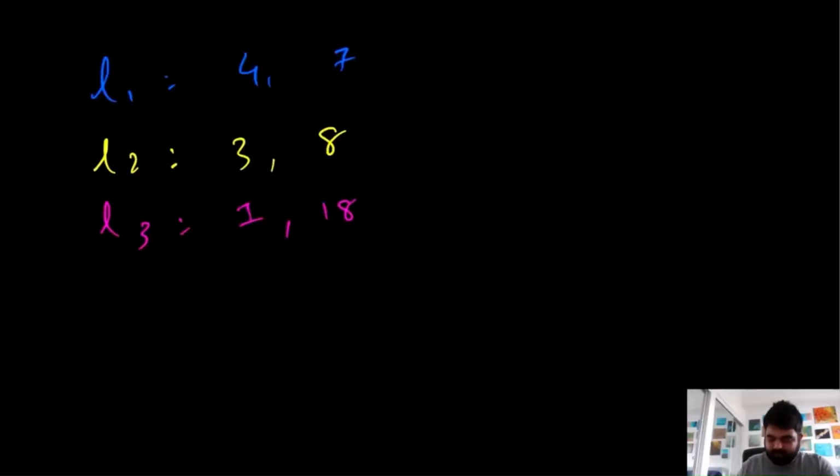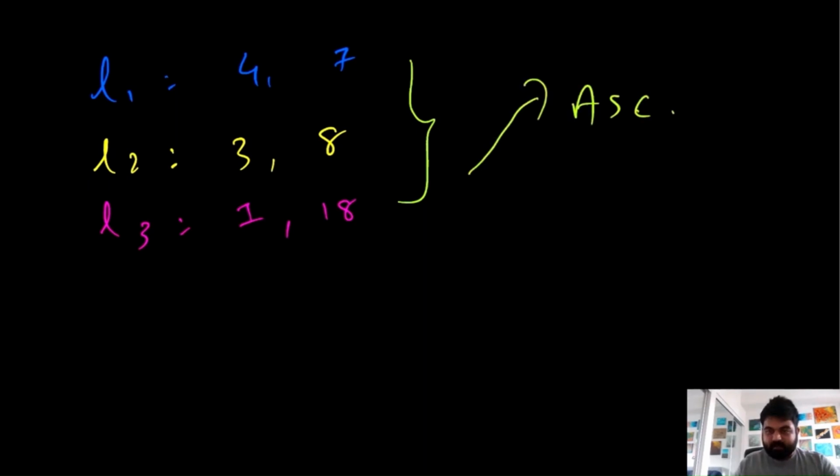Suppose we are given three lists like this, and I know you are thinking about why I only put two elements in each list. I'll just show you why. What is our aim? Our aim is to find all the nodes that should be merged, and that merged list has to be in ascending order. One of the best things that should come to your mind is: is there any data structure that already exists where no matter how many elements you put inside it, whenever you start taking the elements outside, they follow this ascending order property?